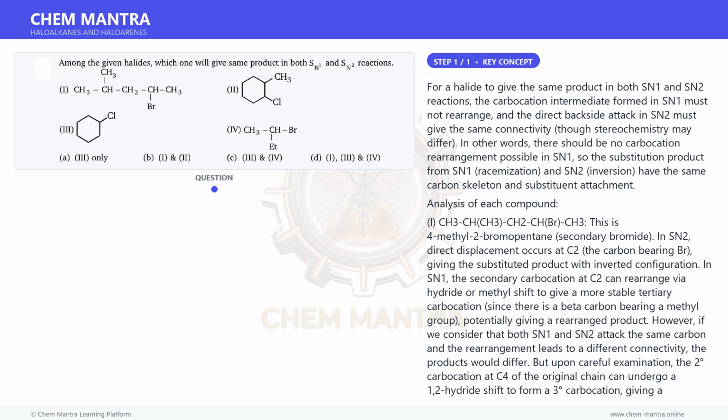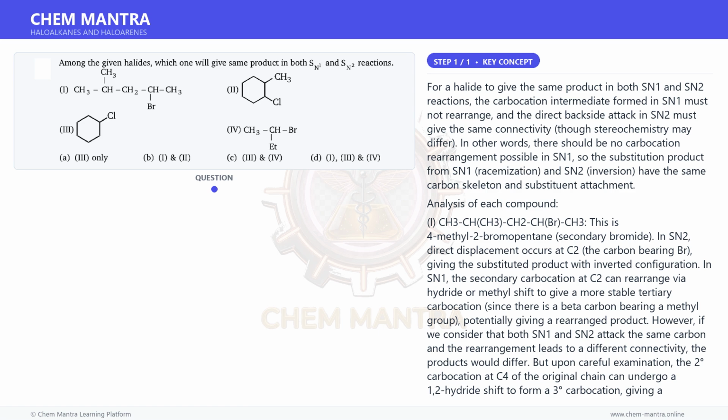For 1 and 4 the question likely considers only constitutional identity, same connectivity, not stereochemistry, for acyclic secondary halides where no rearrangement occurs, giving the same constitutional product. For 2, even constitutionally, SN1 and SN2 give the same connectivity product.